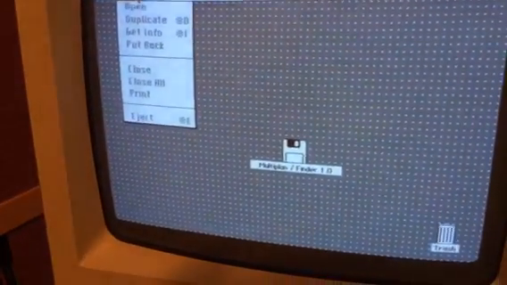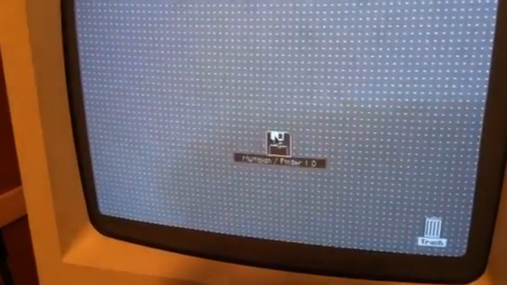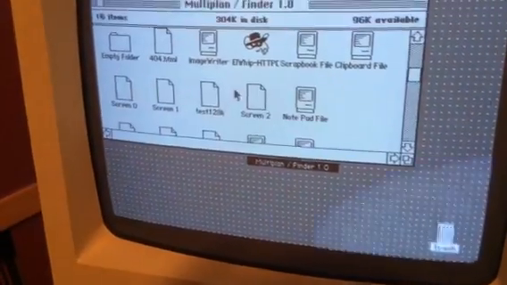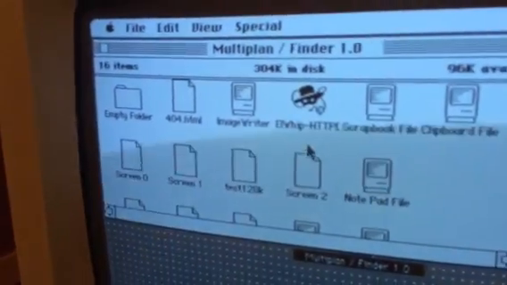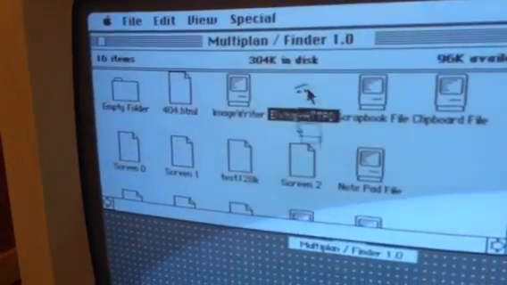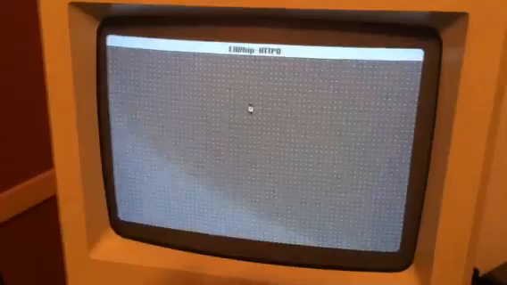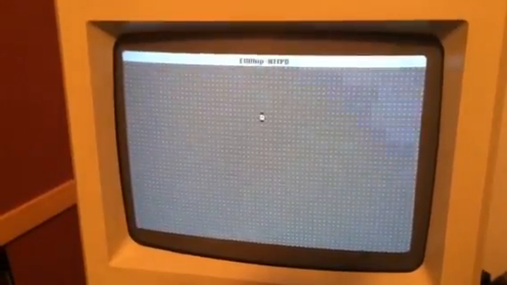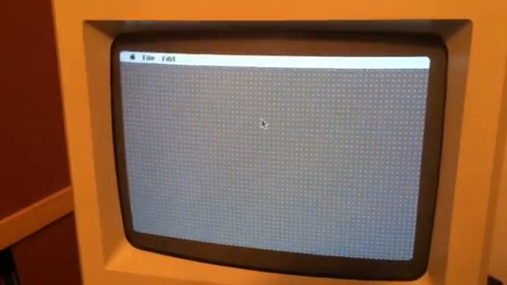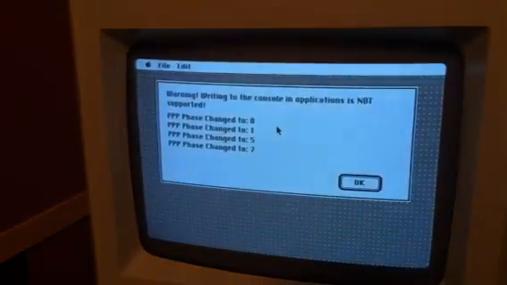Let's see. Open the disk. There's ElWhip. We'll open it up. Okay. It opens up nicely. Let's see what happens. Yep.